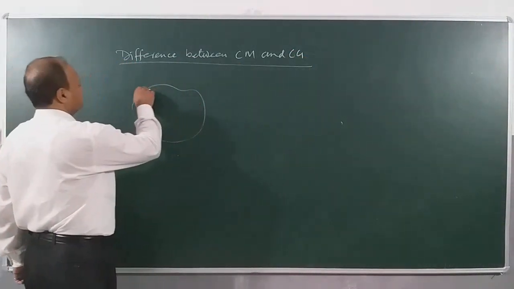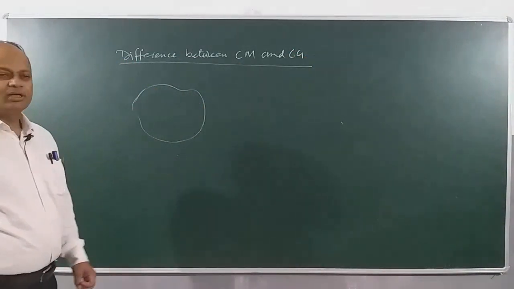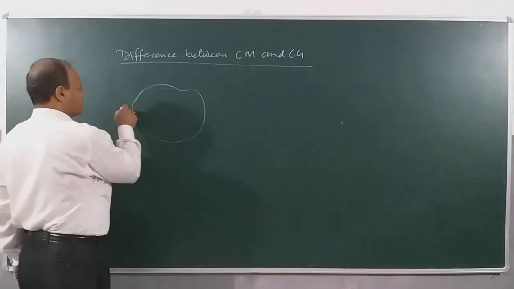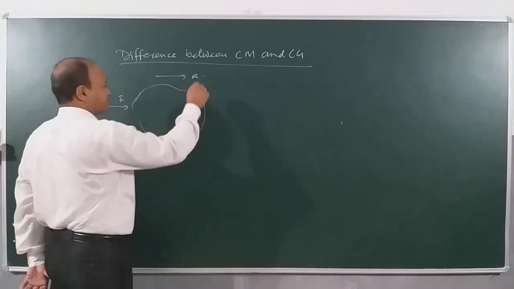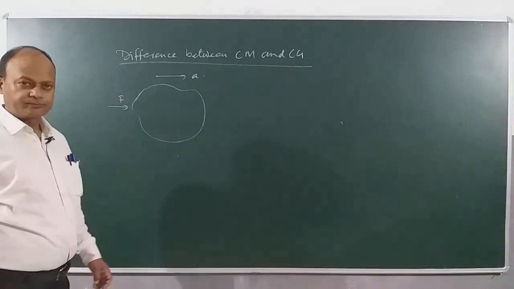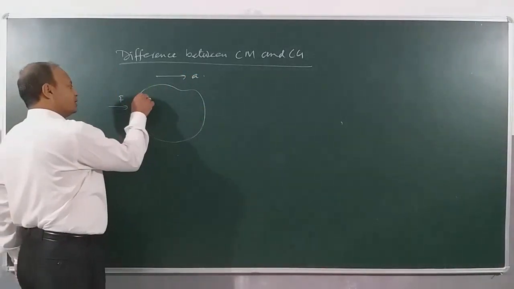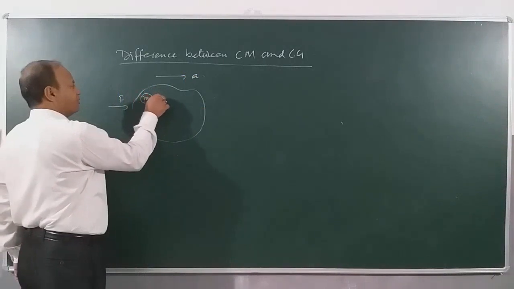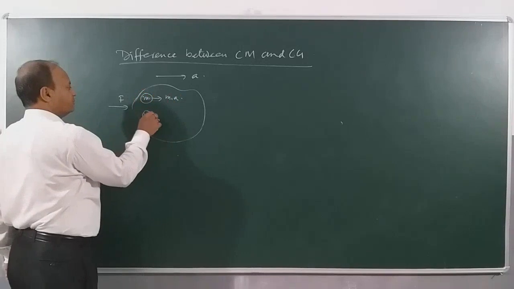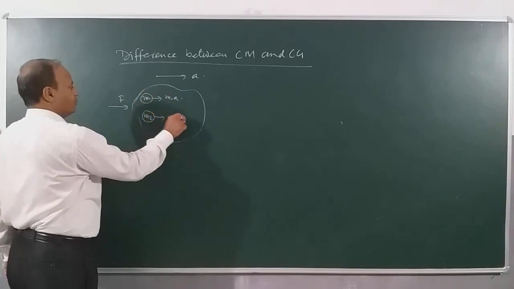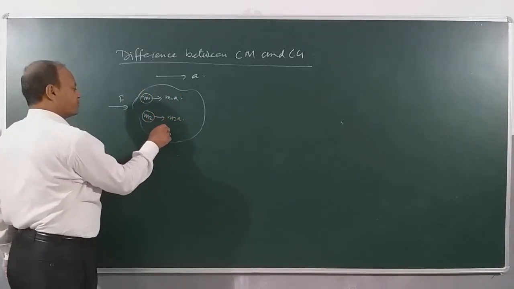This is a given body and a force F is applied and is producing an acceleration A. That means the force on particle M1 will be M1 into A, force on particle M2 will be M2 into A, force on particle M3 is how much?